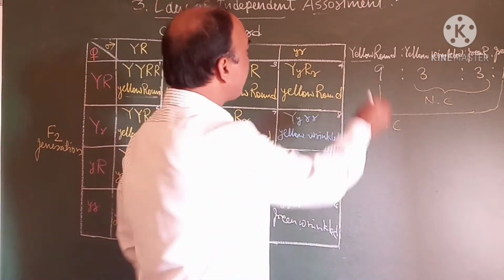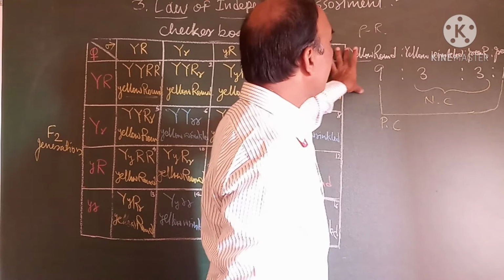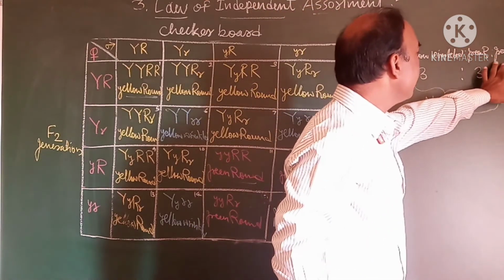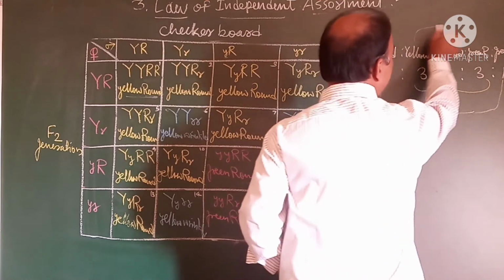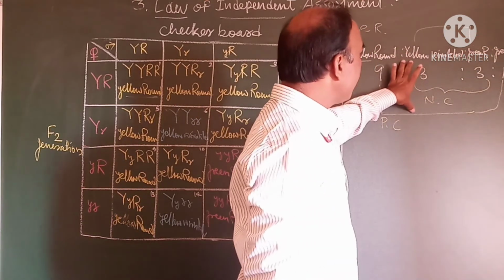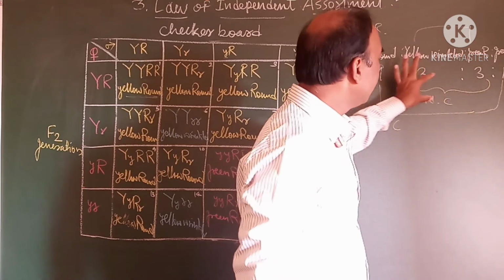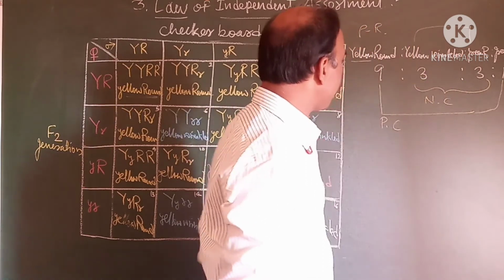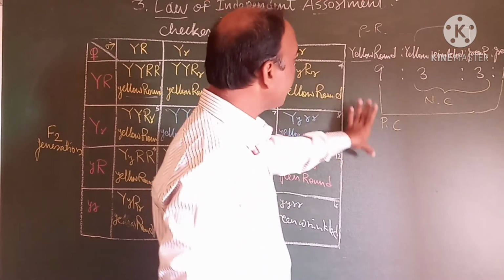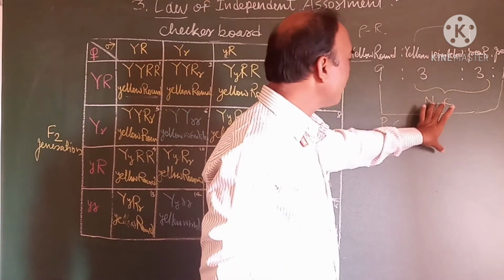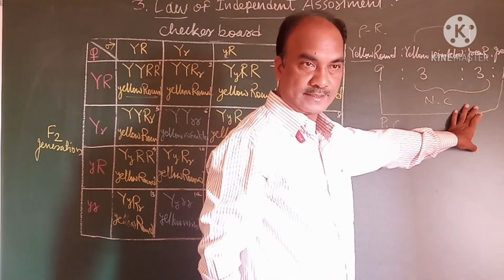Means in the phenotypic ratio, yellow round as to green wrinkled is 9:1, and the new combination, yellow wrinkled as to green round, is 3:3. This is the new combination. The ratio between the parental combination and new combination is 10:6.